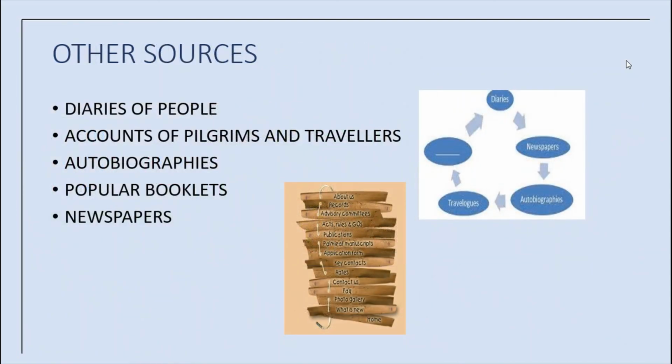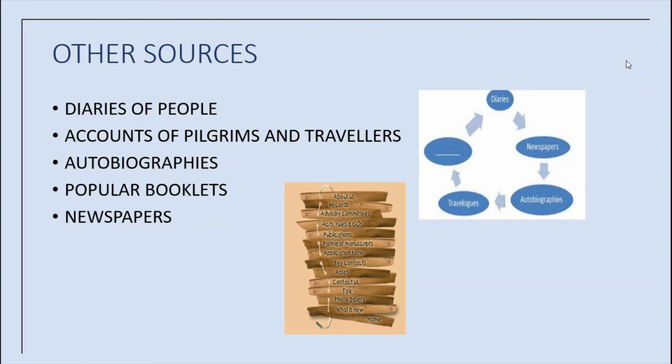The official records do not tell about the needs of the people of India. Many official records hide the truth and only show one aspect of the event. For that, we need to look elsewhere.